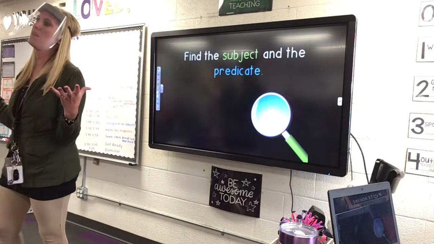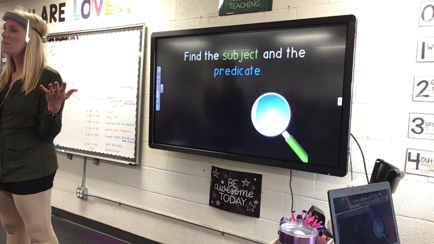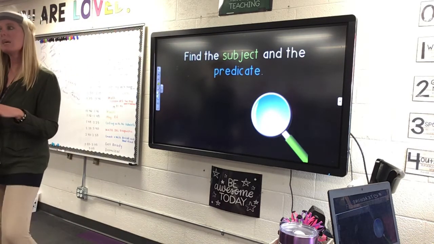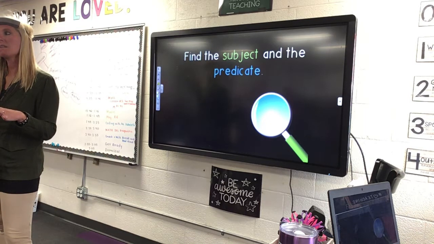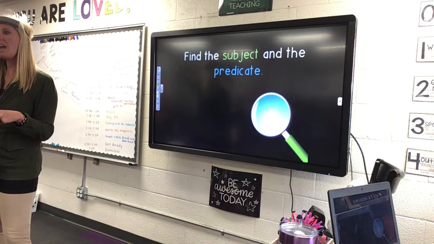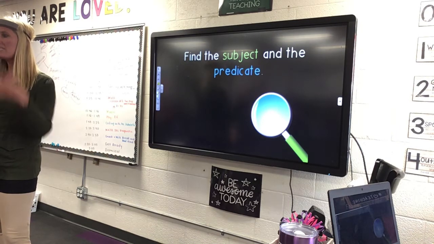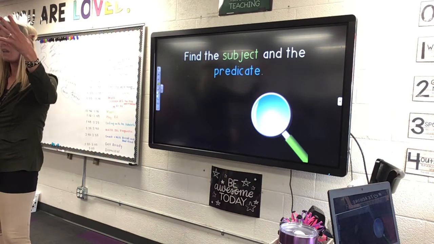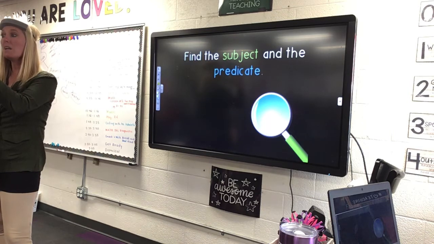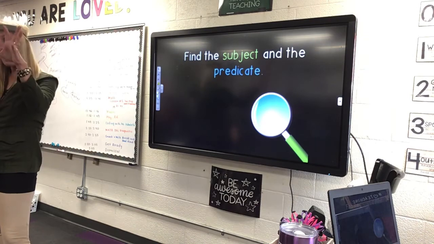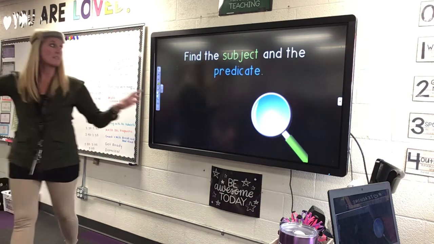Now, if the subject is at the beginning of the sentence, Eli, where do you think the predicate has to be? Beginning. Well, the subject's at the beginning. Where would the predicate have to be if the subject's at the beginning? Tyson, where's the predicate? Middle. Could be in the middle. The end. So the middle or the end of the sentence is your predicate, okay?